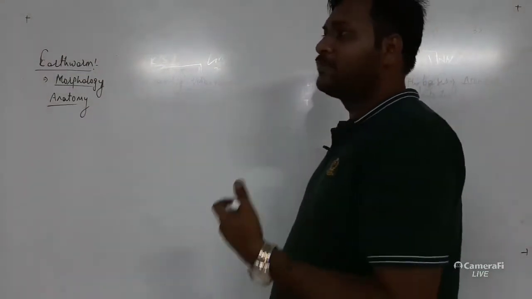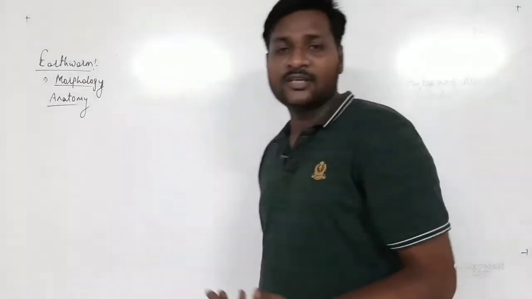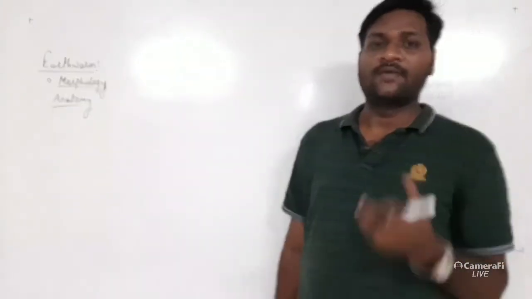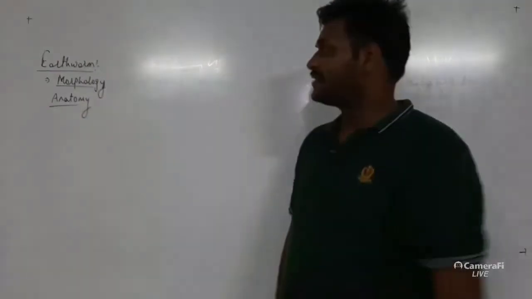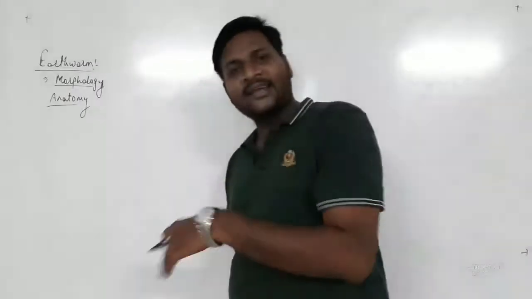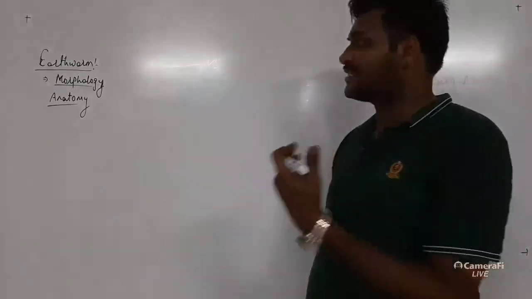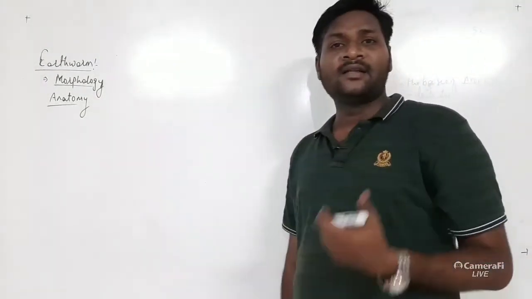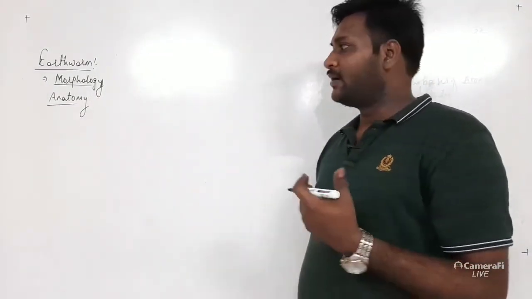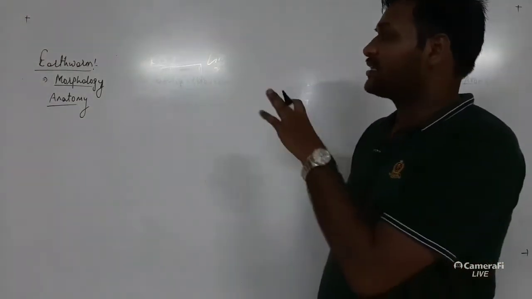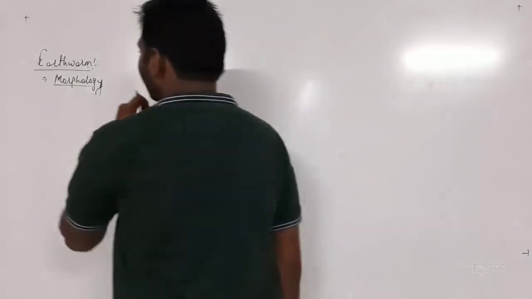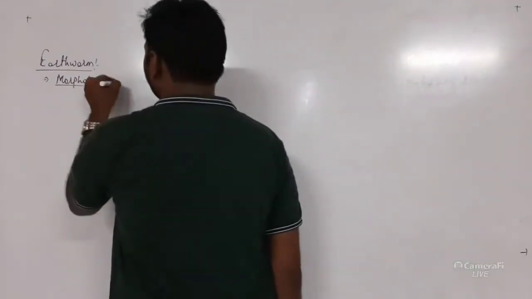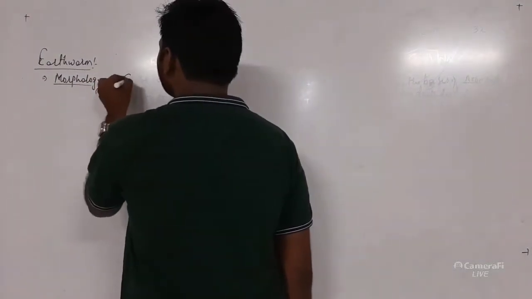So here we are supposed to discuss the external characteristic features or the external appearance: what types of structures we can see with our eyes on these organisms. And anatomy is again a branch of biology that deals with the study of internal structures, and that we are going to discuss in anatomy. Now here we are going to start with the morphology of earthworm.